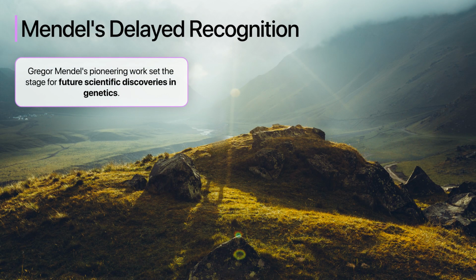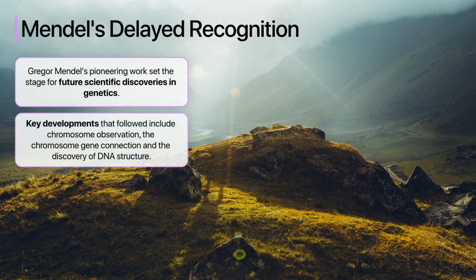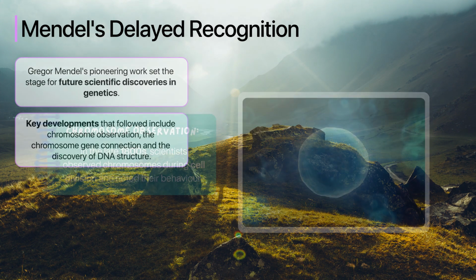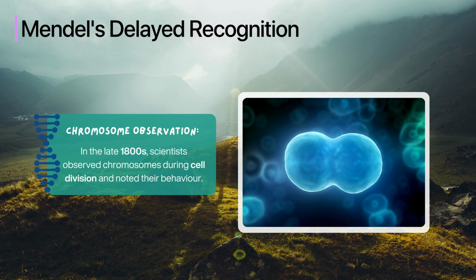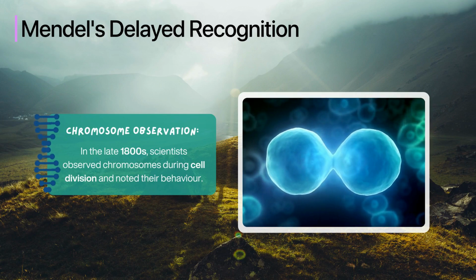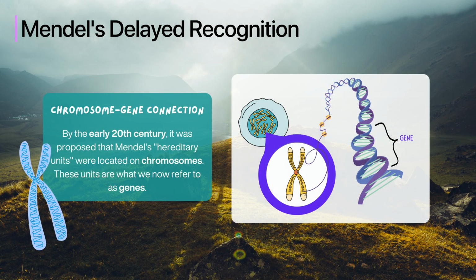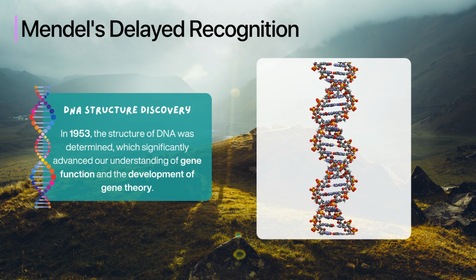Gregor Mendel's pioneering work set the stage for future scientific discoveries in genetics. Key developments that followed include chromosome observation, the chromosome-gene connection, and the discovery of DNA structure. In the late 1800s, scientists observed chromosomes during cell division and noted their behavior. By the early 20th century, it was proposed that Mendel's hereditary units were located on chromosomes. These units are what we now refer to as genes. In 1953, the structure of DNA was determined, which significantly advanced our understanding of gene function and the development of gene theory. These advancements confirm the profound impact of Mendel's work on our current understanding of genetics.